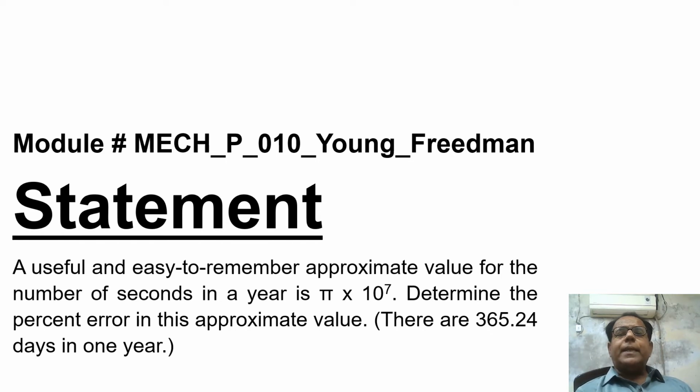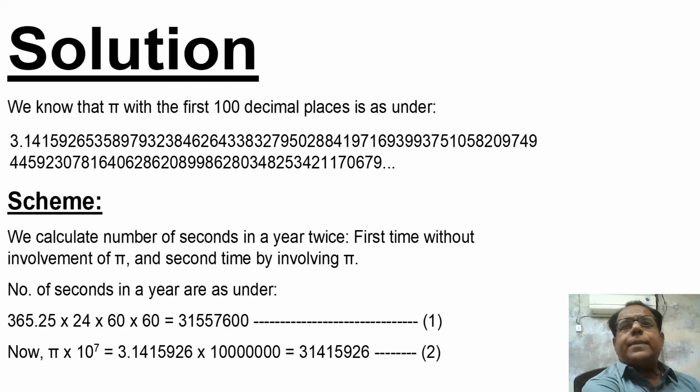Within bracket, there are 365.24 days in 1 year. 0.24, because after every 3 years, the 4th year is a leap year, and in a leap year the month of February has 29 days instead of 28. Now we move on to the next slide.